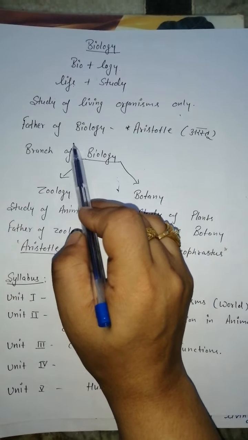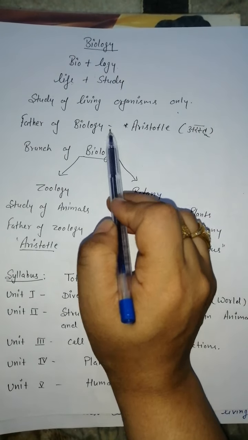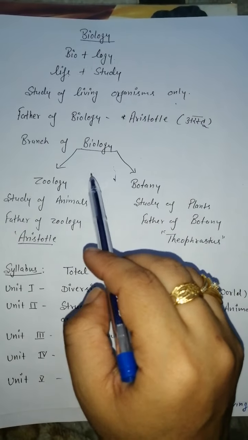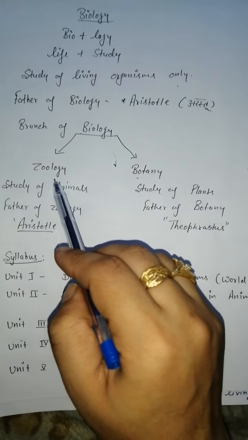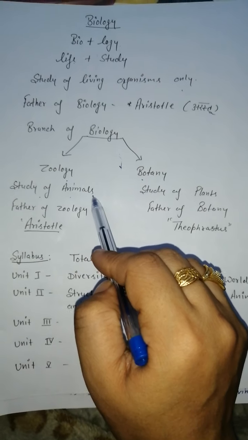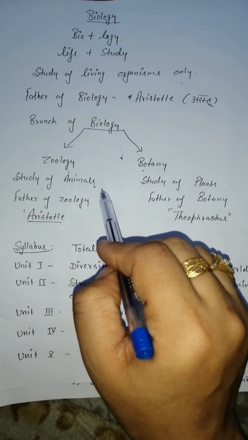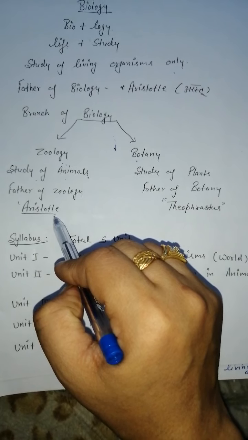Now next, who is the father of biology? Aristotle. Aristotle is the father of biology. Here are two main branches of biology. First one is zoology and second one is botany. What is zoology? The study of animals only. Where we study about the animals is zoology, and the father of zoology is also Aristotle.